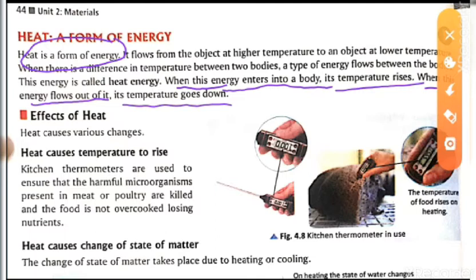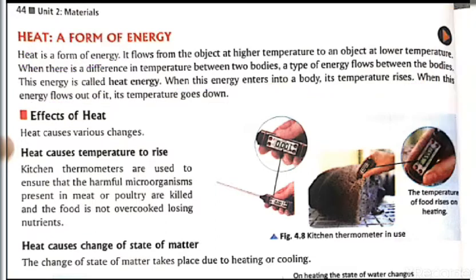Just like in a pressure cooker, when we cover the lid of the pressure cooker, the heat is present on that body only. So when the heat is present there, the pressure is increased. When the pressure is increased, the energy is higher in that body. When the energy flows out, that is when we open the lid and close the flame, the temperature goes down. When the temperature goes down, the energy goes down.